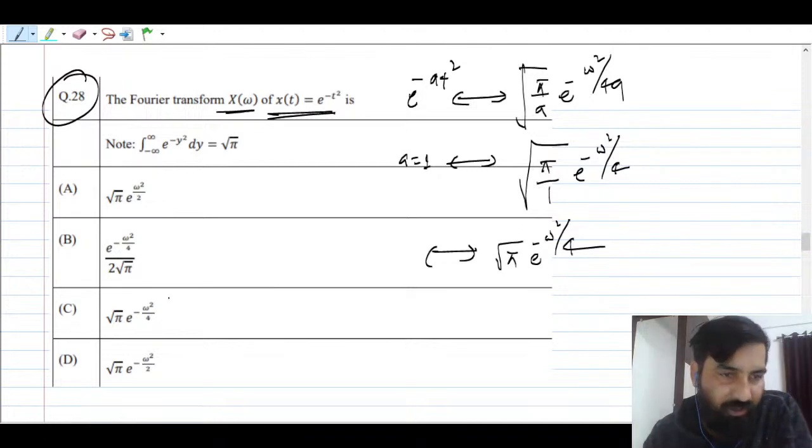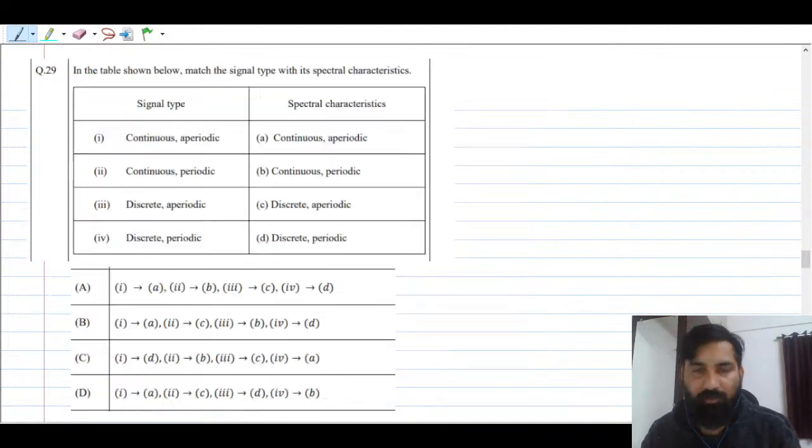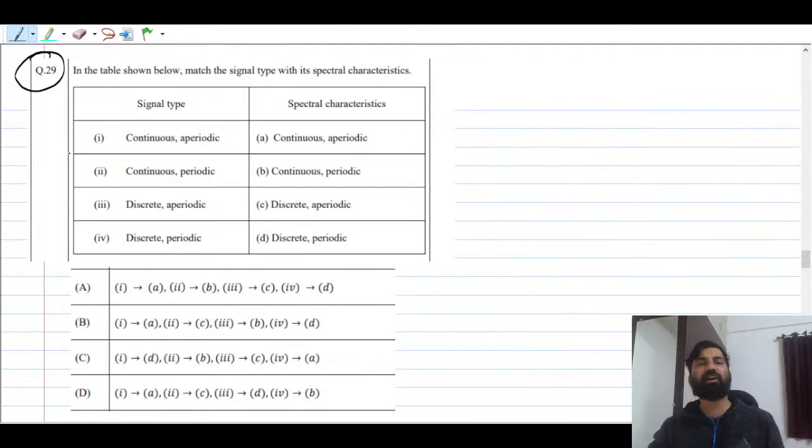So which option can be correct here? Option C will be correct here. I think this is a very simple question. We'll move to the next question, question number 29, and these are 1 mark questions, so they are very simple. In the table shown below, match the signal type with the spectral characteristic.